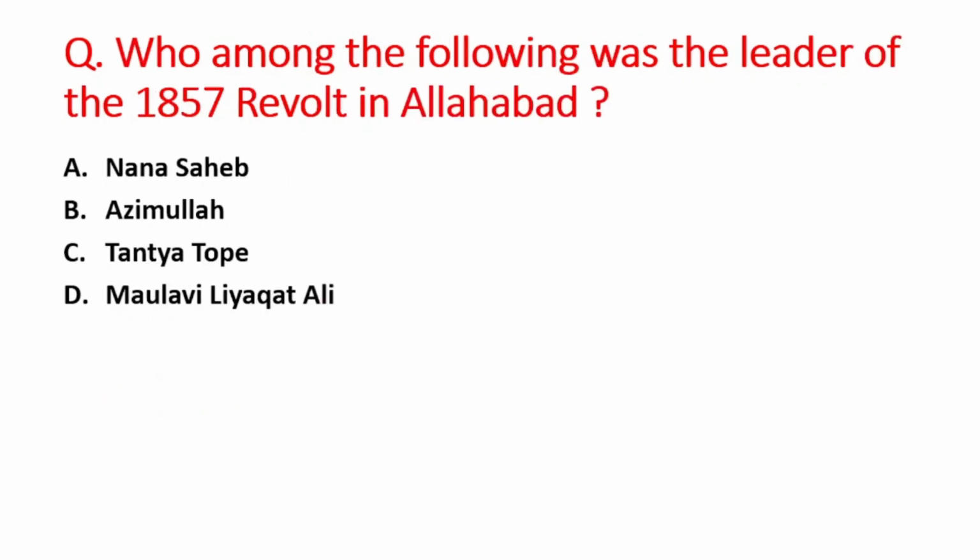Next question is who among the following was the leader of the revolt of 1857 in Allahabad? A option is Nana Sahib, B is Azimullah, C option is Tantia Tope, and D option is Maulvi Liaquat Ali. So right answer is option D, that is Maulvi Liaquat Ali.